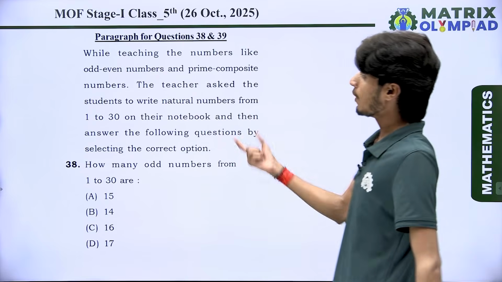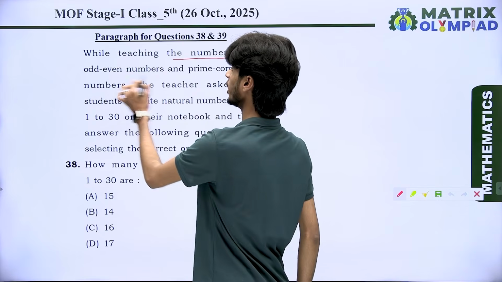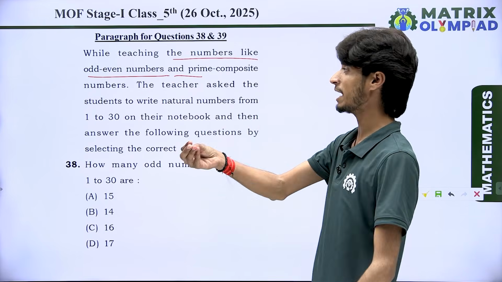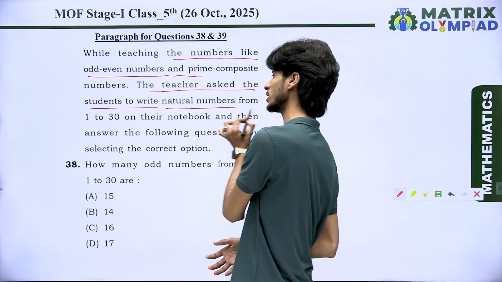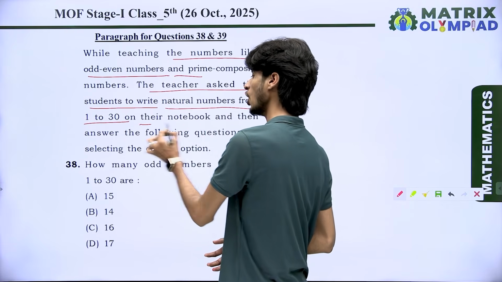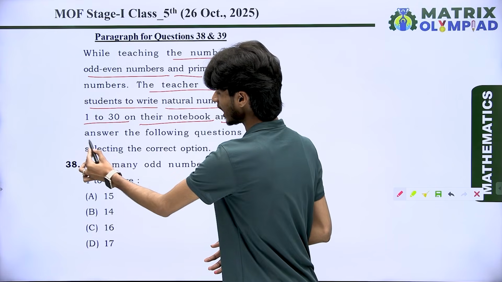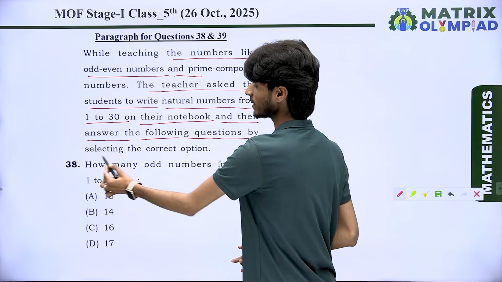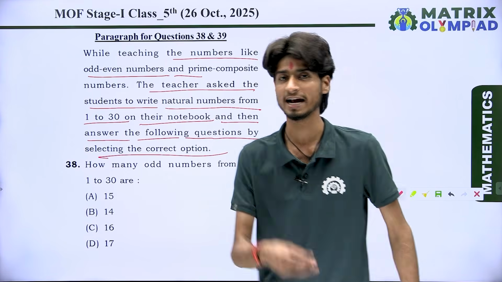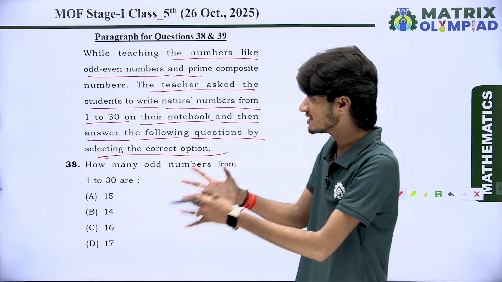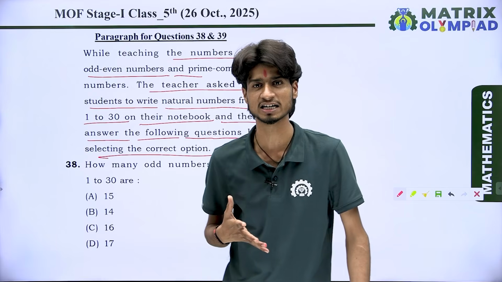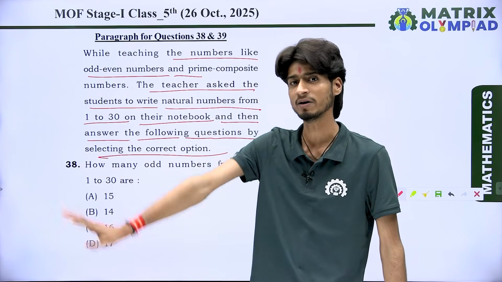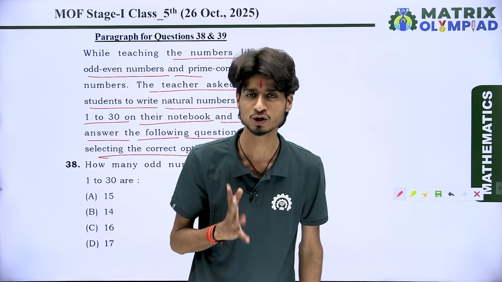It says, while teaching numbers like odd numbers, even numbers and prime and composite numbers, the teacher asked the students to write natural numbers from 1 to 30 in their notebook and then answer the following questions by selecting the correct option. It means in a class, a maths teacher is discussing odd and even numbers and prime and composite numbers. After that, she tells them to write down the natural numbers from 1 to 30.